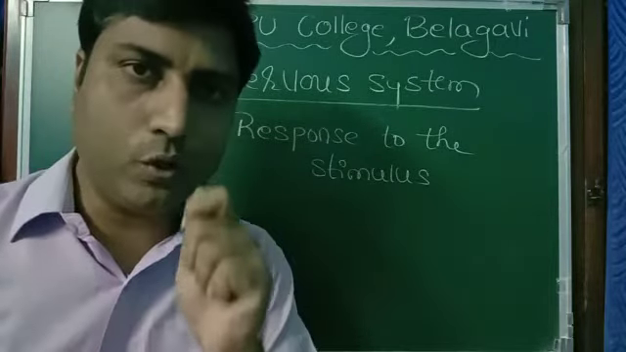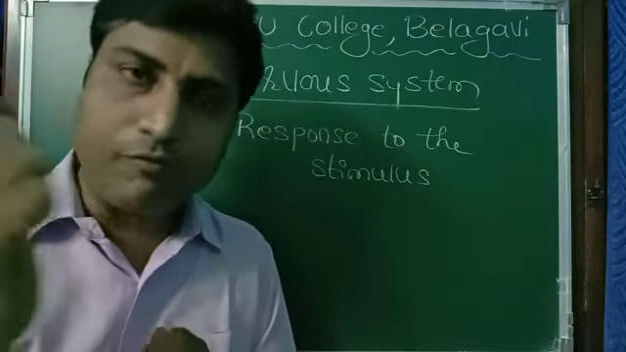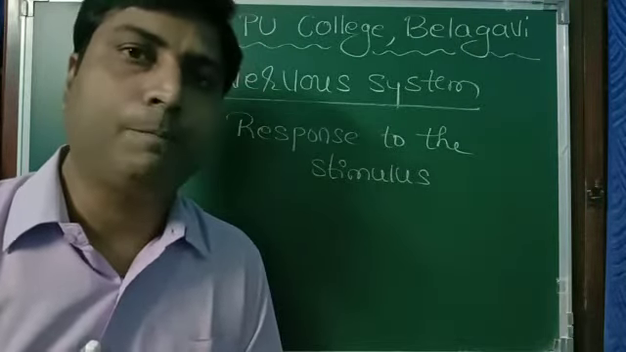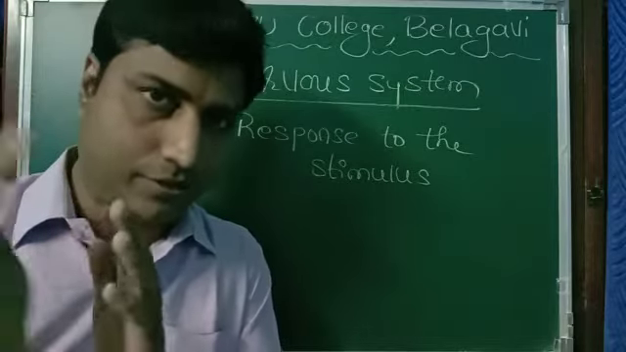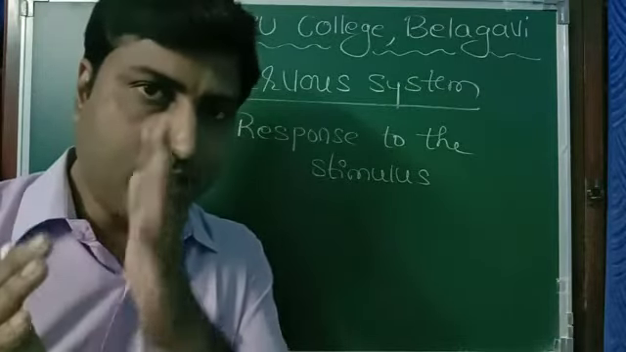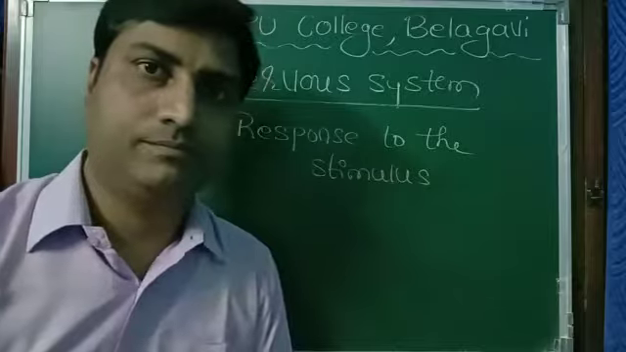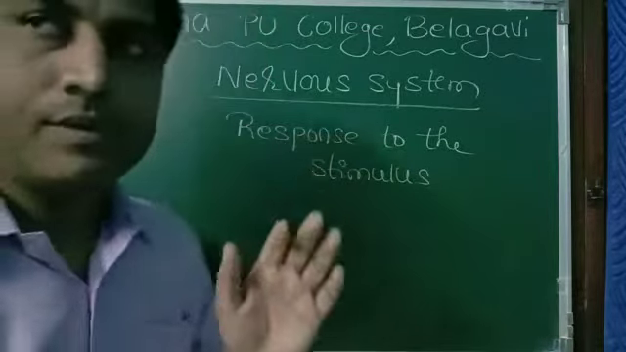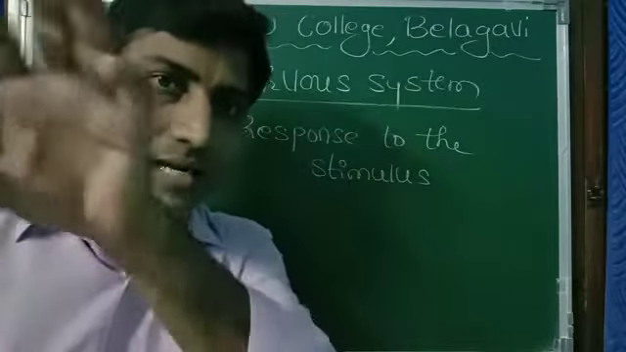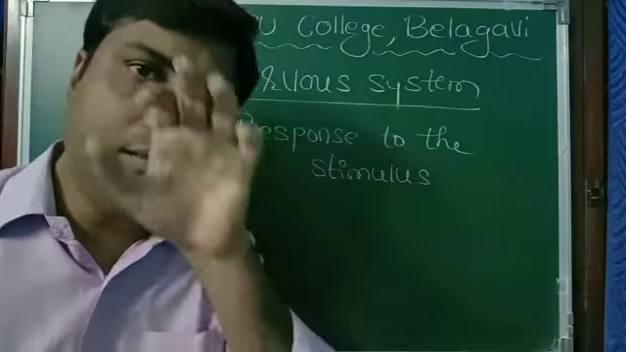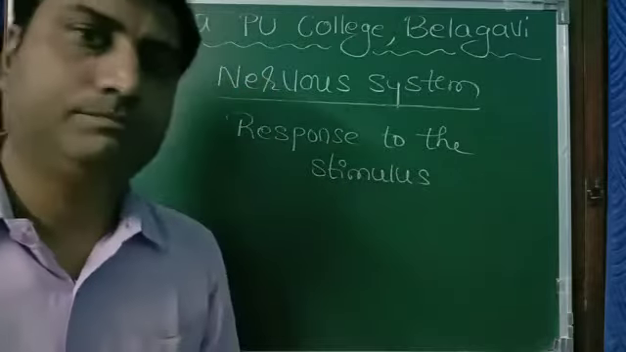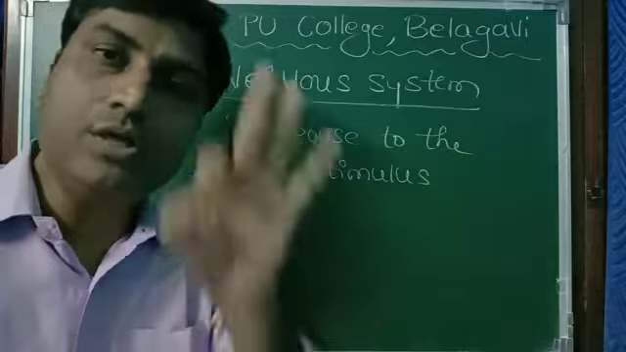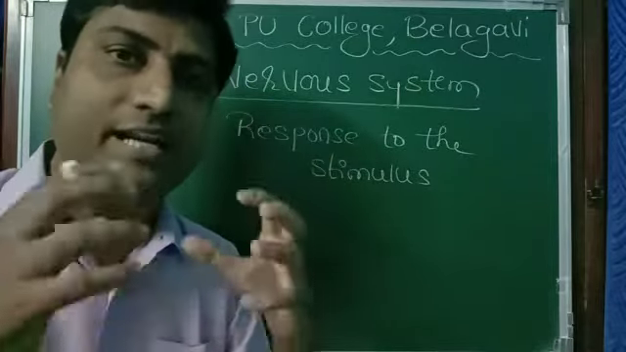One example of response to the stimulus: suppose we are walking on the road, and from the front a vehicle, say a truck, comes in front of us, and we just see that, then suddenly we come to a side. Here coming to the side is the response, and the truck that we see is the stimulus, and this is achieved by our nervous system. But to achieve this, three structures of our body should coordinate with each other.